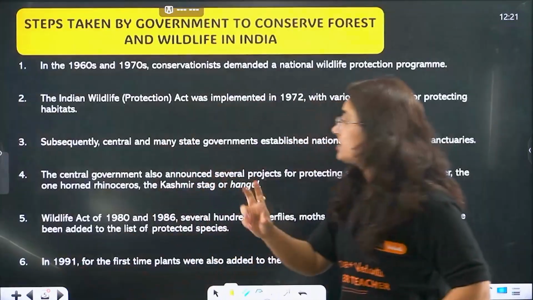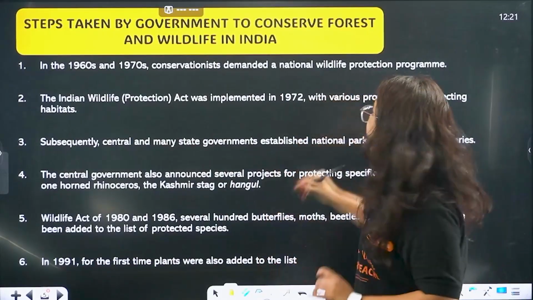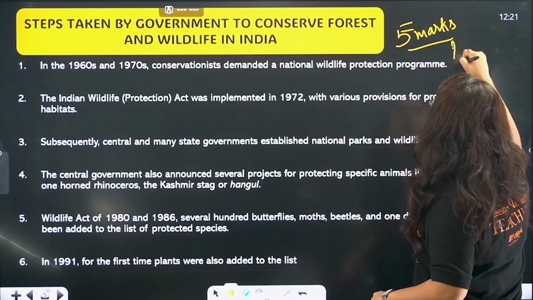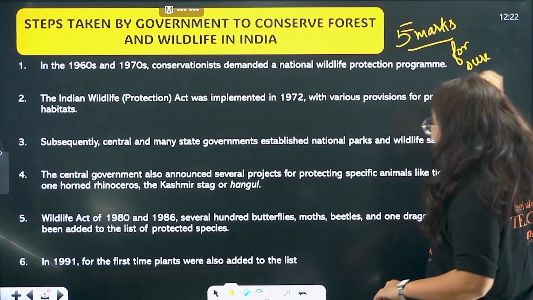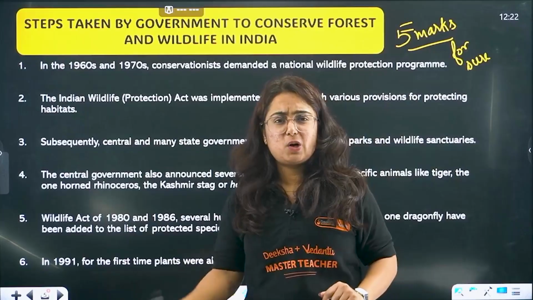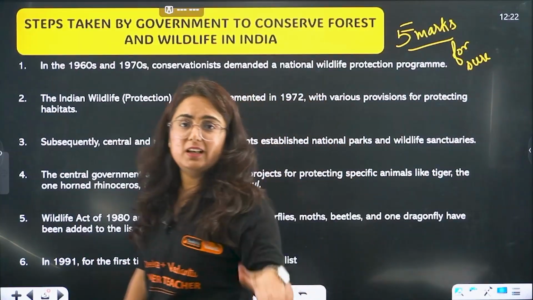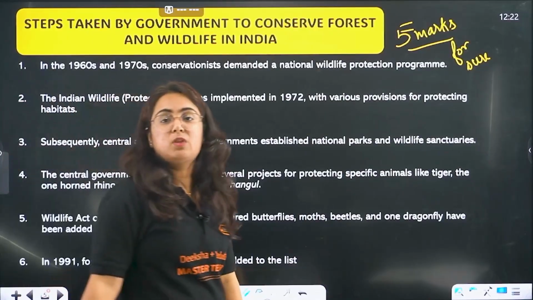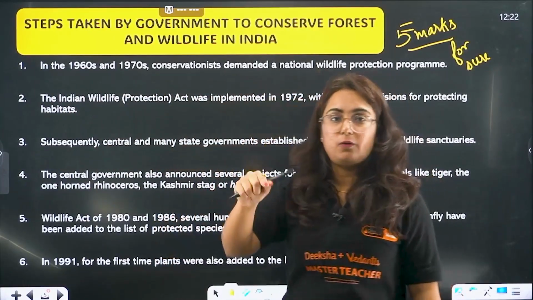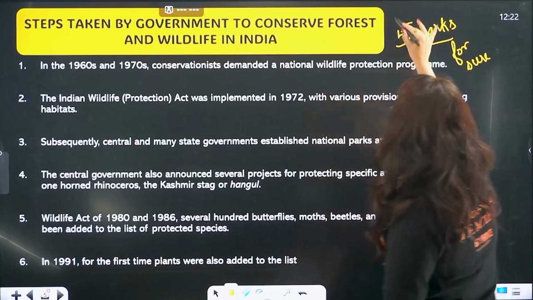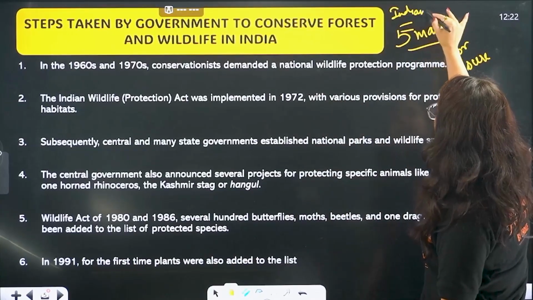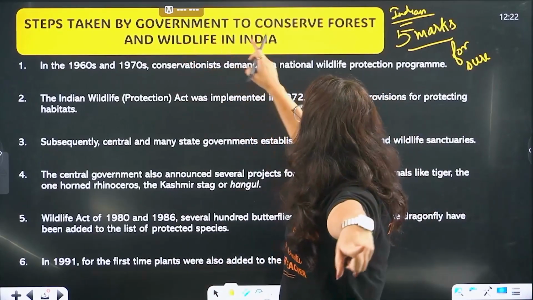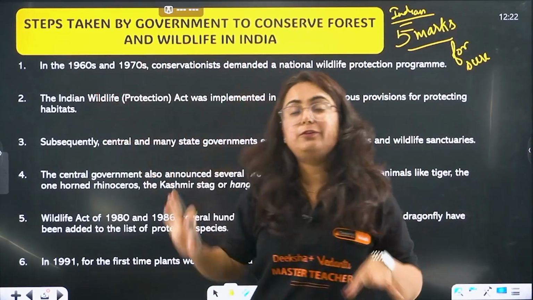The very first and important topic of this chapter is going to secure you how many marks? 5 marks for sure. Every time you pick up the previous year question papers, or every time you sit in the examination, you will see this question: what are the steps taken by the government? Here by the government, I am talking about the Indian government, not about the world. This chapter is not about the world. So, what are the steps taken by the government to conserve forest and wildlife in India?